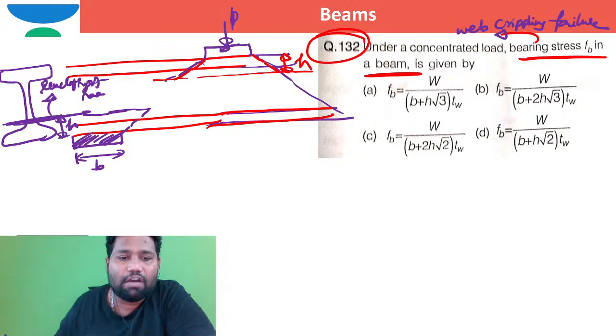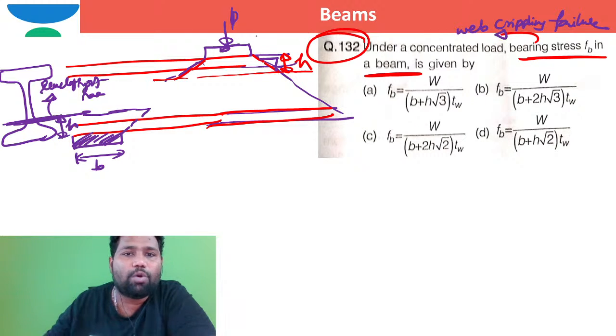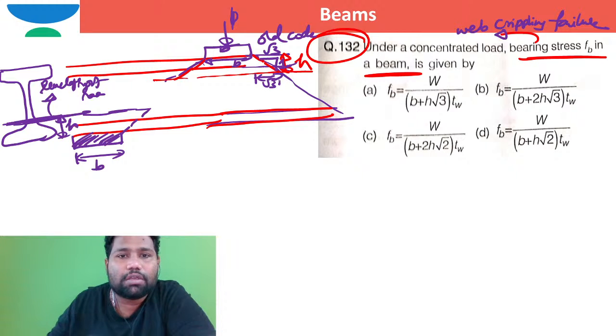The load is dispersed at an angle of 1 vertical to √3 horizontal as per the old code of practice. As per the old code, 1 vertical to root 3 horizontal. This is already B. This is already H. So this is root 3H. So this is root 3H.